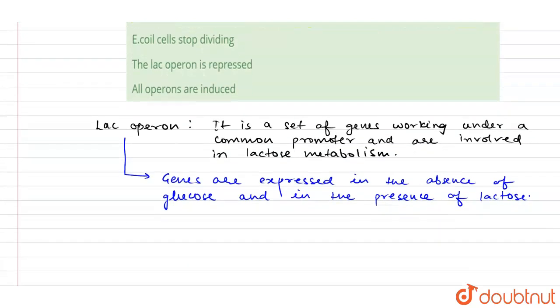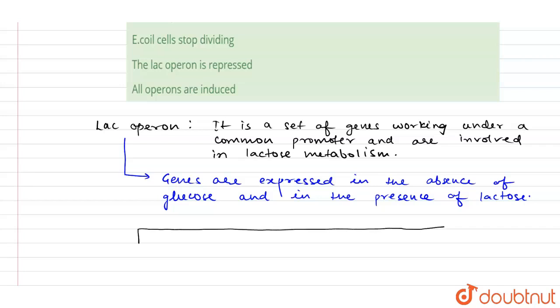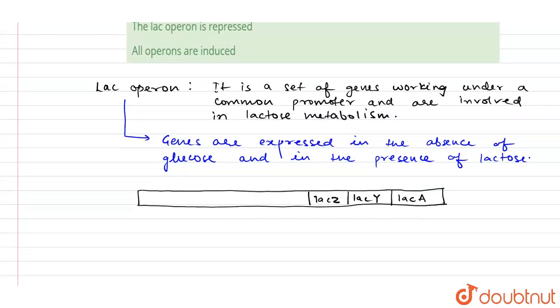If we talk about the structure of the lac operon, it has structural genes and regulatory elements. There are three structural genes involved in lactose metabolism: lac A, lac Y, and lac Z. Lac A codes for the transacetylase enzyme that transfers the acetyl group.